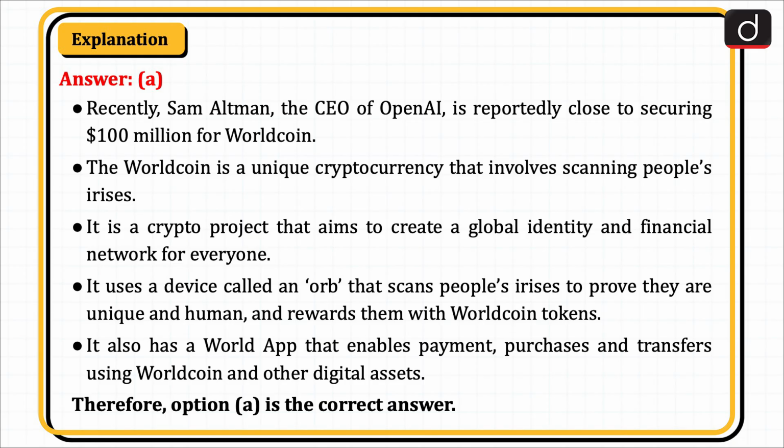Recently, Sam Altman, the CEO of OpenAI, is reportedly close to securing $100 million for Worldcoin. Worldcoin is a unique cryptocurrency that involves scanning people's irises. It is a crypto project that aims to create a global identity and financial network for everyone. It uses a device called Orb that scans people's irises to prove they are unique and human and rewards them with Worldcoin tokens. It also has a World app that enables payment, purchases and transfers using Worldcoin and other digital assets. Therefore, option A is the correct answer.